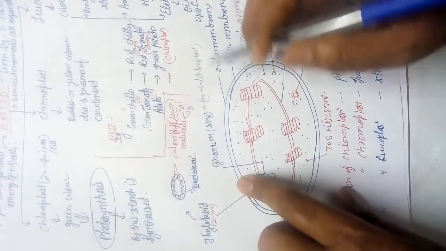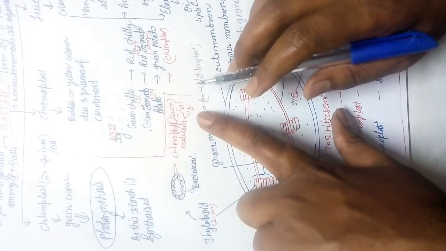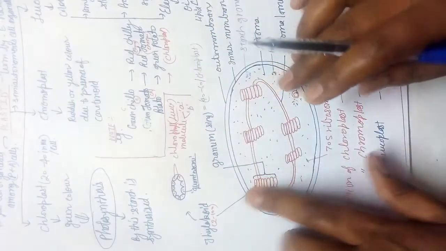Carotenoid is also there, xanthophyll is also there, phycobilins are also there. So the main ones are A and B. Okay, this is all about that.